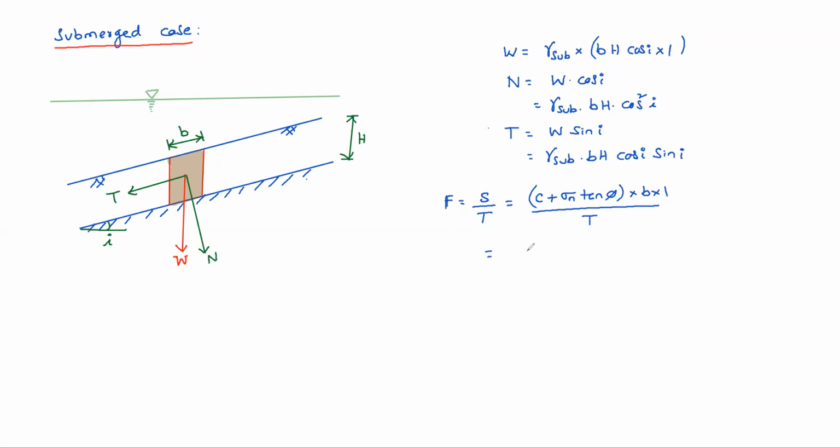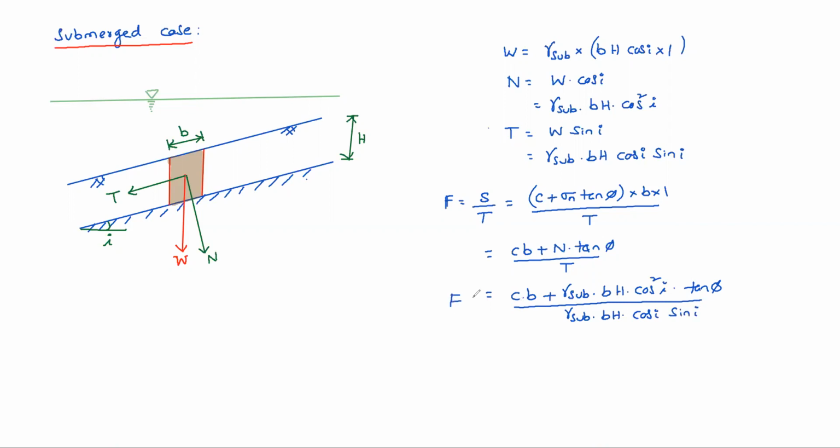Then C into B plus sigma n into B into 1, which is N, N tan phi by T. Now C into B plus N tan phi, where N is gamma submerged into BH cos square i, whole divided by T, which is gamma submerged into BH into cos i sin i. This is the factor of safety formula.